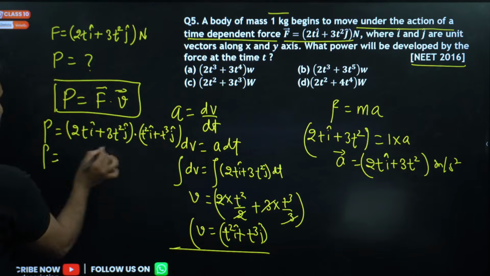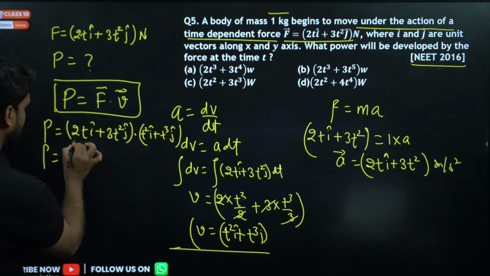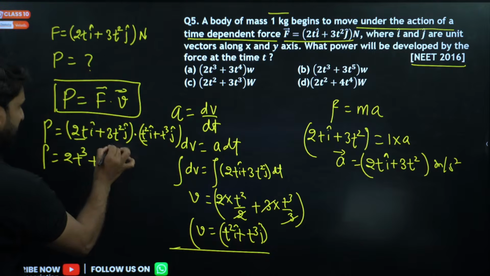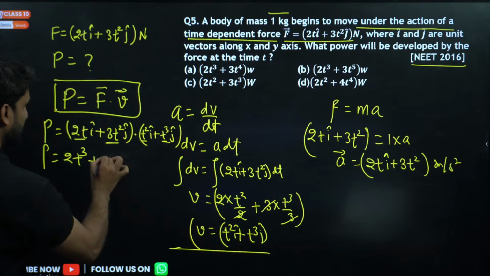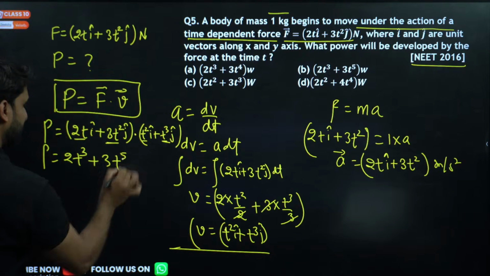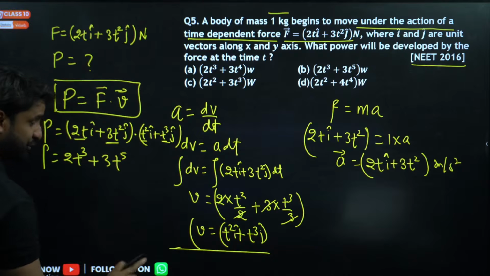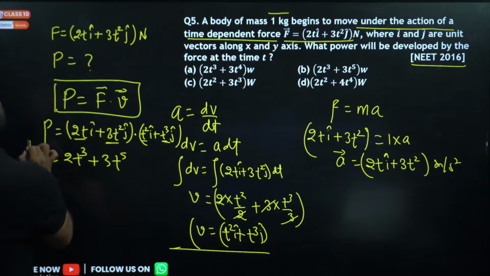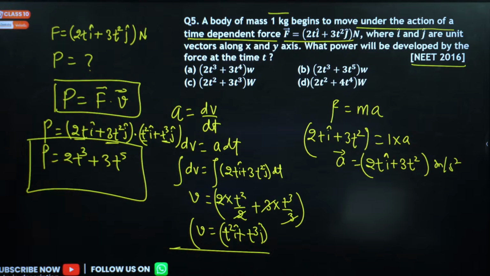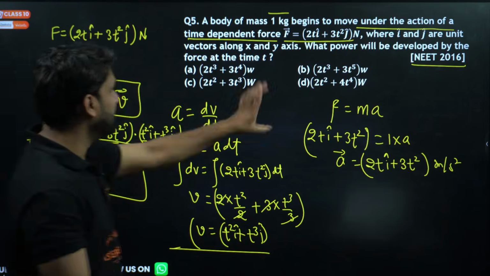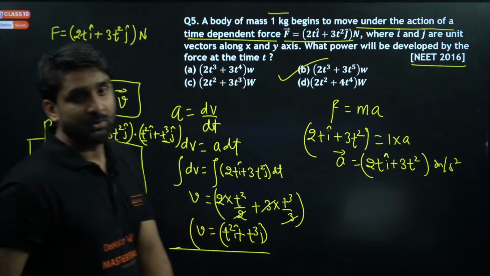Can we please do the dot product of vectors? 2t into t square becomes 2t cube, plus 3t square into t cube becomes 3t power 5. Because power is a scalar quantity, we don't need to show i cap and j cap. So this is the answer. Power will be 2t cube plus 3t power 5. Is any option there? Yes, option B will be correct.